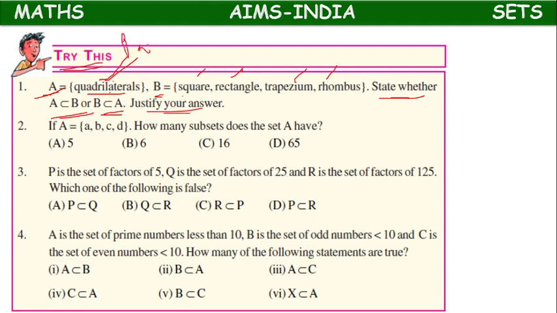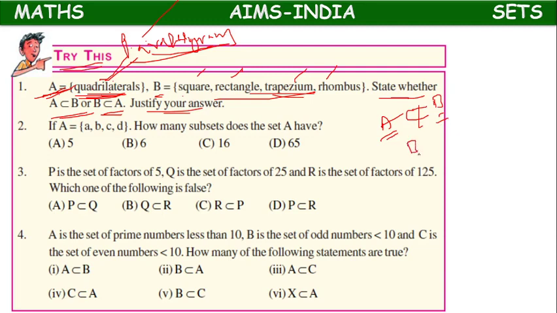We can have a parallelogram in set A, but it is not present in set B. So A is not a subset of B, because a parallelogram belongs to A and does not belong to B.